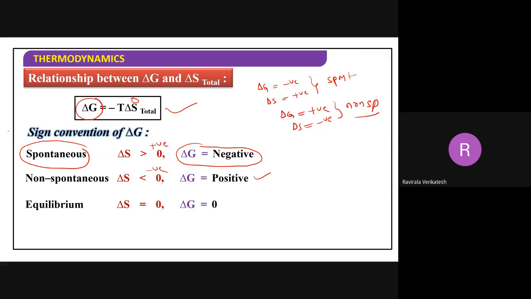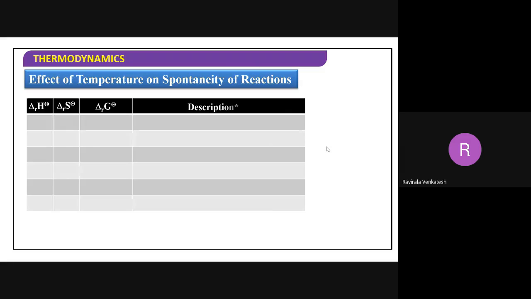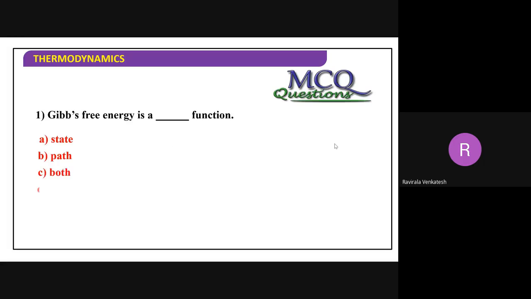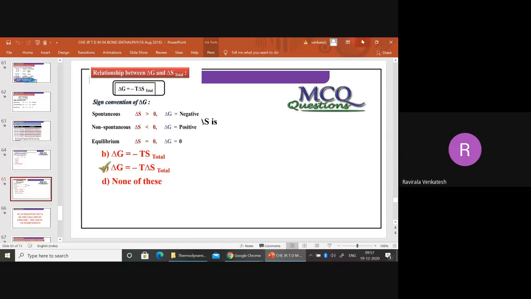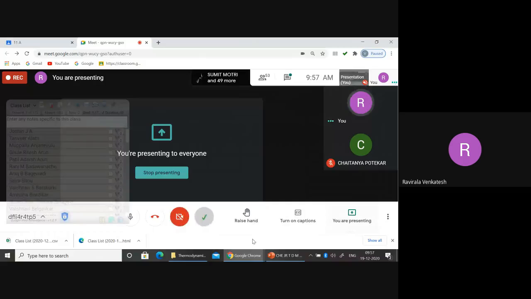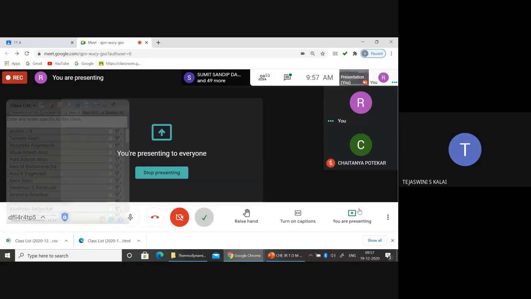So, based upon this, delta S and delta G, we are predicting whether the reactions are spontaneous or non-spontaneous. Now, there is also the effect of temperature, which I will discuss tomorrow because it takes some time. On Monday, we'll do the remaining topics and the remaining problems. You have class now, 10 o'clock? Yes, sir. Okay, good.